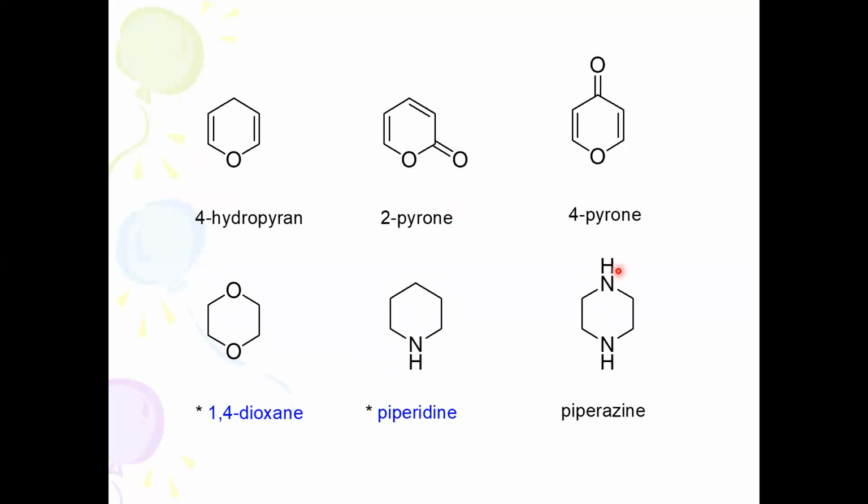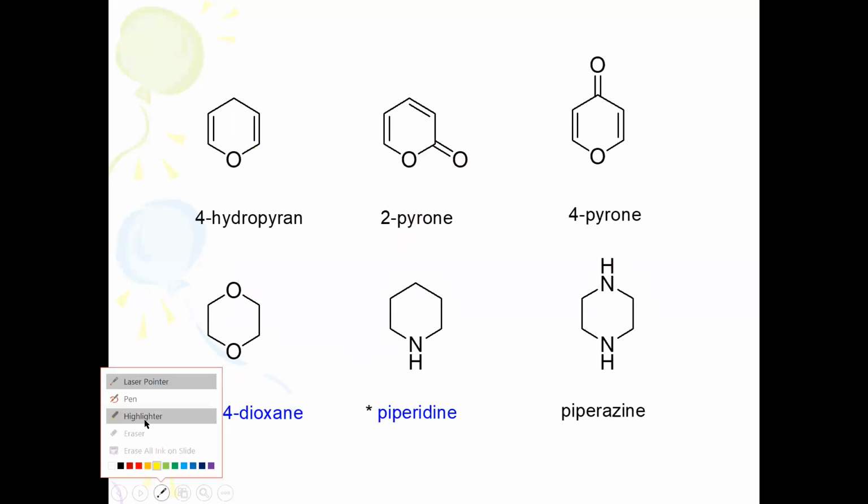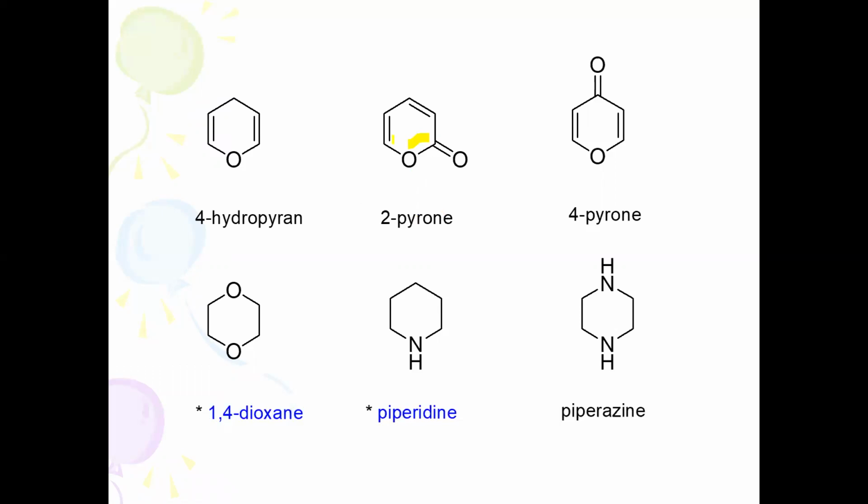Then here you can see another important set of heterocycles. Some have 2 double bonds, and you can take this particular example. If a double bond is present here, I will draw the double bond. If it has double bond character with no keto group, then it is called pyran.